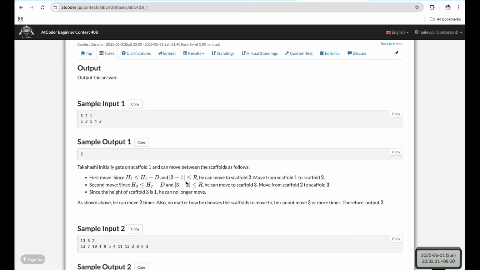For this sample, he can start from scaffold 1, and then he can move to scaffold 2, because this is within a distance of 1 from his initial position, and it's at least 2 smaller than its original value. And afterwards, he can move to scaffold 3, which has a value of 1. And this is a total of 2 moves. So the answer is 2.